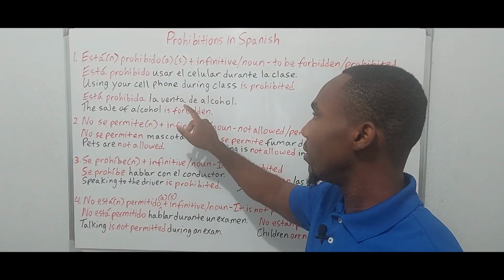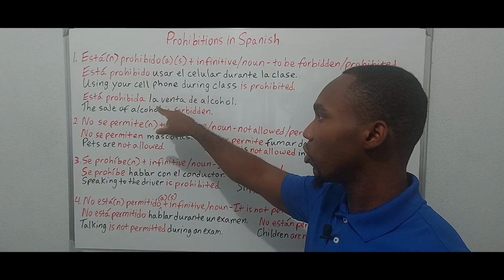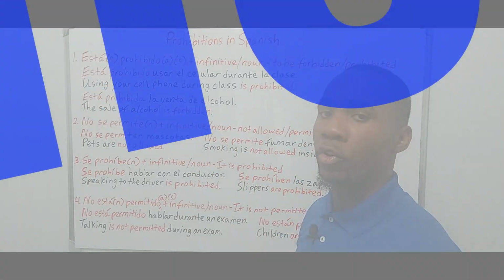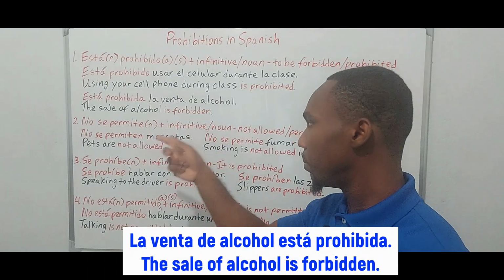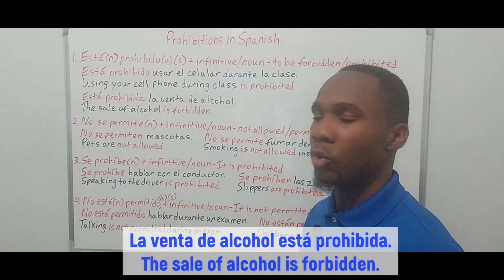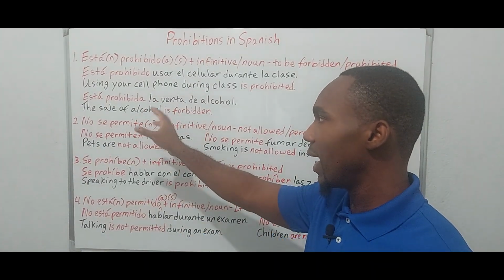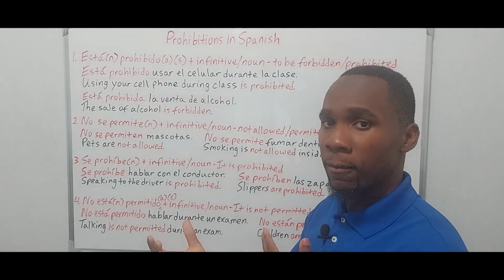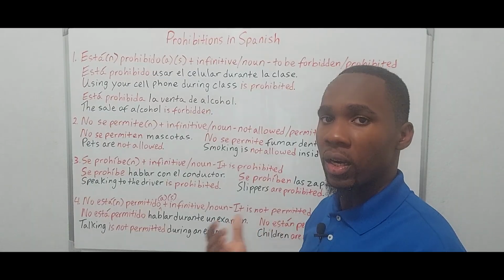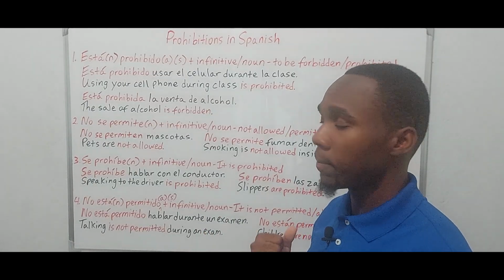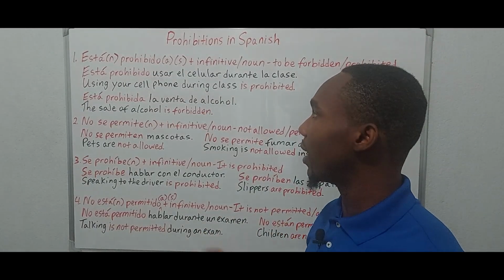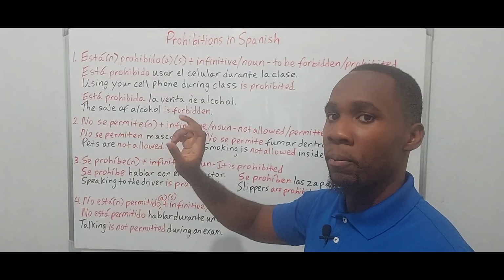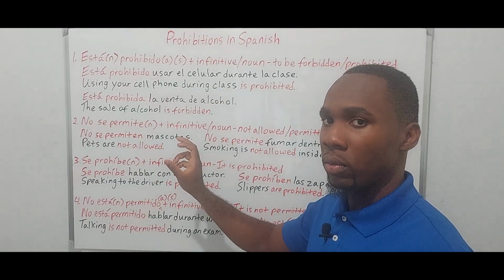Another point to note is that I can switch the order. So I could also say, la venta de alcohol está prohibida. Same meaning. You can put está prohibida at the start, or you can put está prohibida at the end. Spanish has some flexibility with regard to sentence structure, okay? But what you need to remember is that if you use a verb infinitive, it must be está prohibido, right?